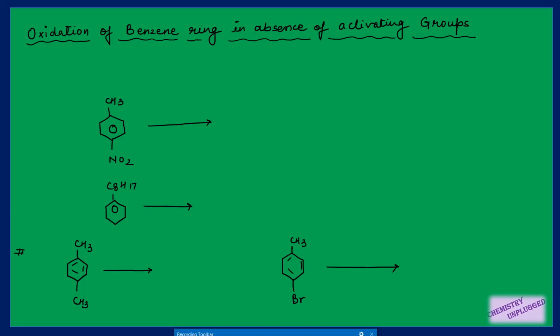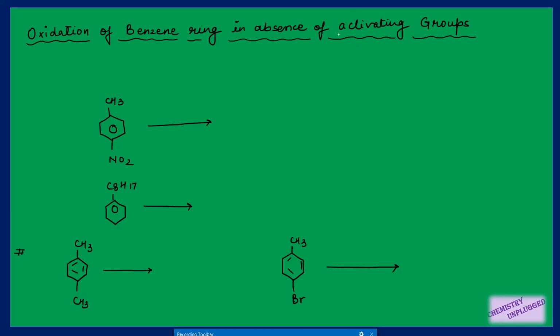Today we are going to start chapter number 6, part 1 of chapter number 6. In this part we will take oxidation of different types of organic compounds. First we are going to take oxidation of aromatic rings, specifically aromatic rings having no activating groups.